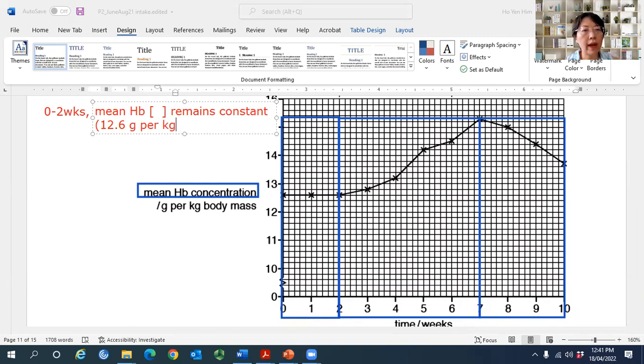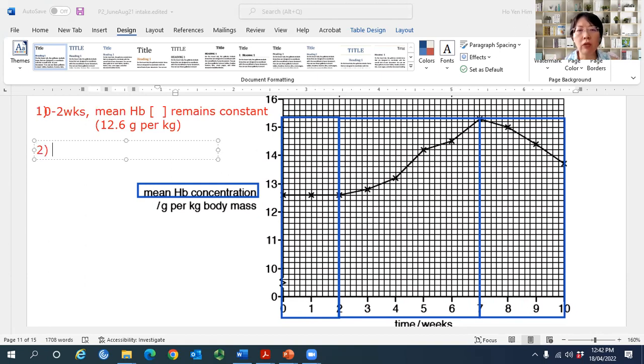So at least you must write gram per kilogram. You don't have to write body mass, it's okay, but you have to write at least up to here. So this one itself, you already get 1 mark. Quote figures means when the x-axis value is between 0 to 2, the y-axis value is 12.6, and the curve is constant. A lot of students didn't mention this. The majority didn't quote this one. This is so easy to score.